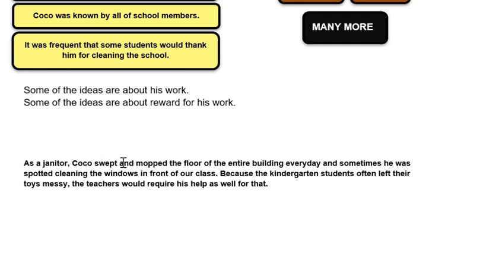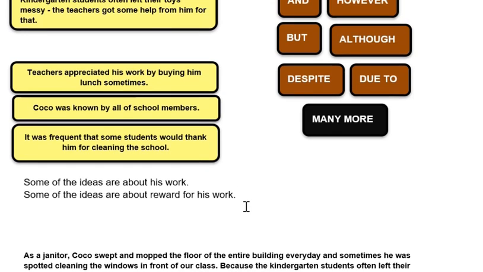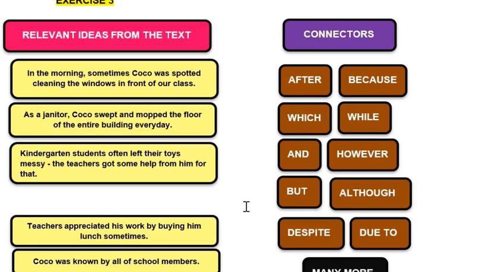As a janitor, Coco swept and mopped the floor of the entire building every day. And sometimes he was spotted cleaning the windows in front of our class. Because the kindergarten students often left their toys messy, teachers would require his help as well for that. Okay, so here we have achieved good cohesion. However, most of the words here are still exactly the same as used in the reading text.